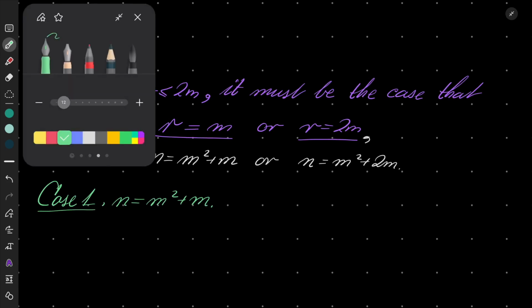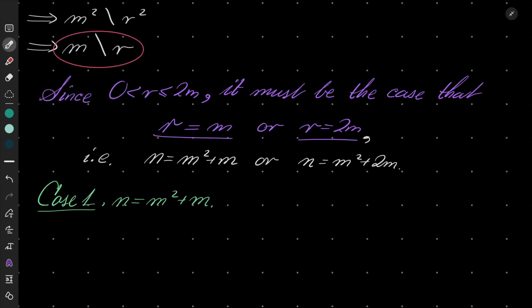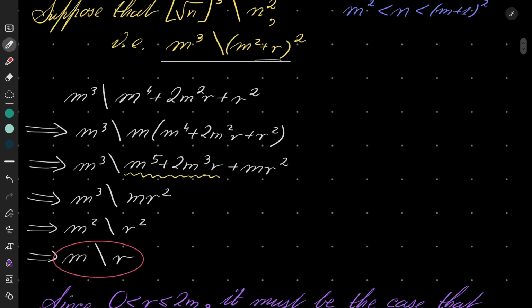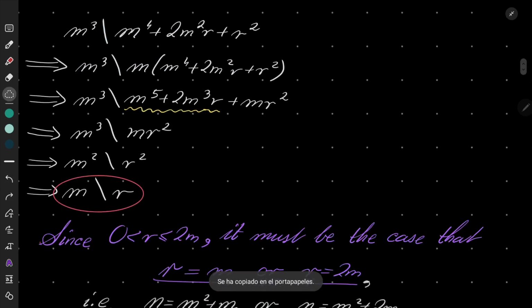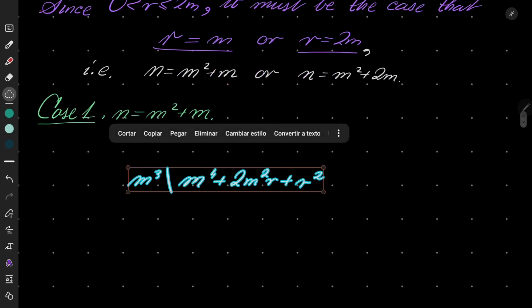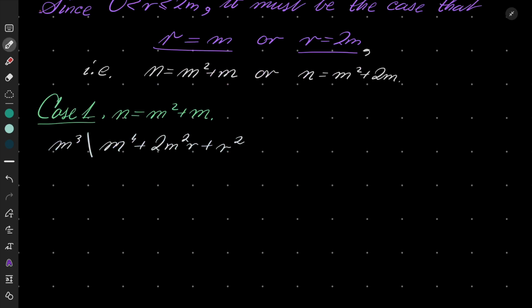What happens then? Let's go back once again to our condition, and put r equals m. That is equivalent to the following: m cubed divides m to the 4th plus 2m cubed plus m squared.